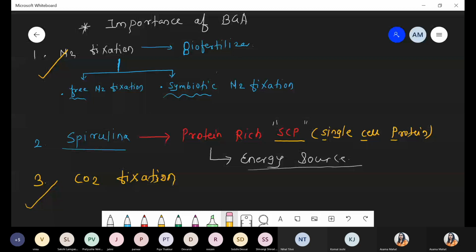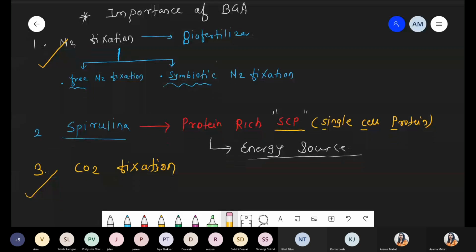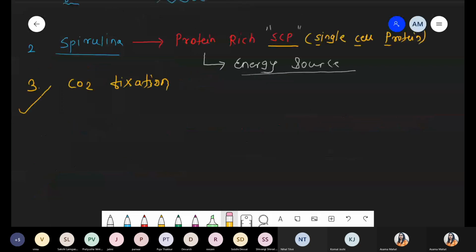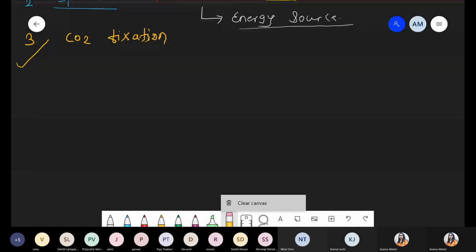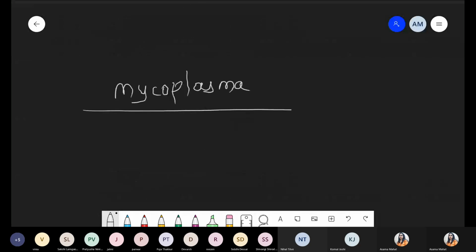Yeah. So next we are talking about some basic information about mycoplasma, the second category. Write down the title: second special bacteria, that is mycoplasma bacteria. Mycoplasma bacteria are also called PPLO.